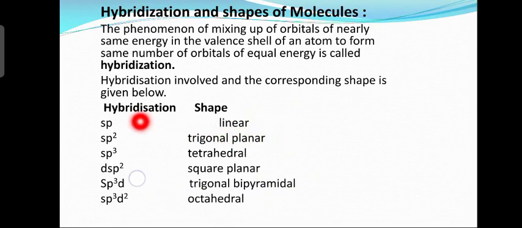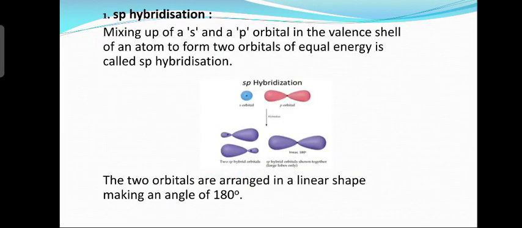If there is sp hybridization, what do you mean by sp hybridization? S orbital of one atom combines with or overlaps with the p orbital of another atom. Then the shape is linear. If there is sp2 hybridization, the shape is trigonal planar. If there is sp3 hybridization, the shape is tetrahedral. dsp2 square planar. sp3d trigonal bipyramidal. sp3d2 octahedral, or d2sp3 is also octahedral. So these are the shapes based on hybridization. Next slide.